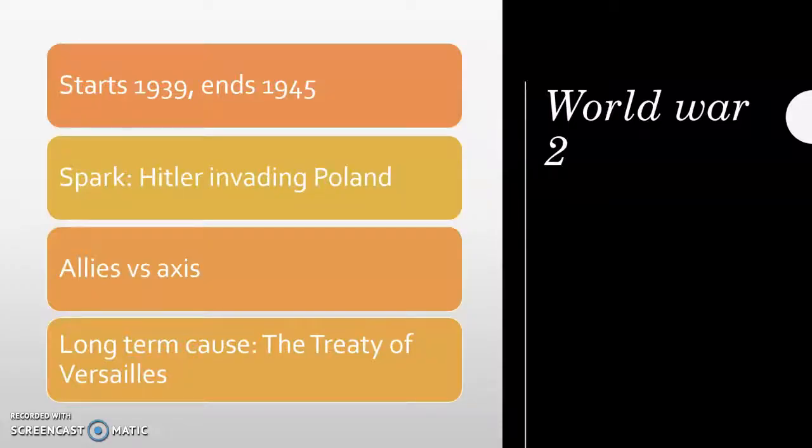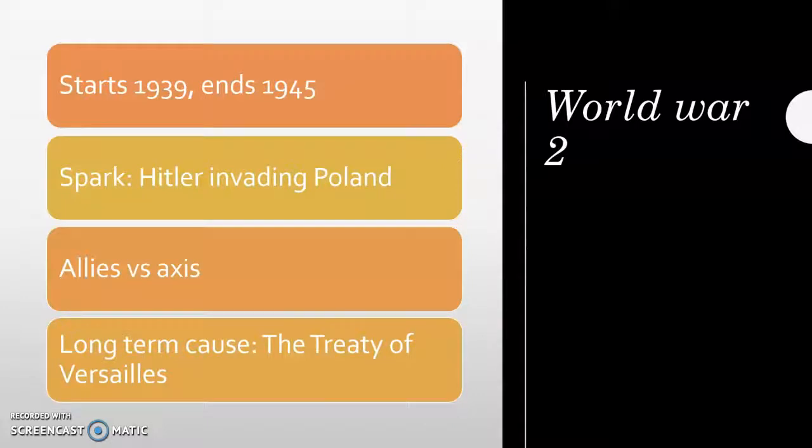Now, World War II was a massive war that started in 1939 and ended in 1945. The spark of the war was Hitler invading Poland. The main reason why the war started was because of the Treaty of Versailles, where Germany was suffering, and Hitler came into power and decided to raise a secret military.